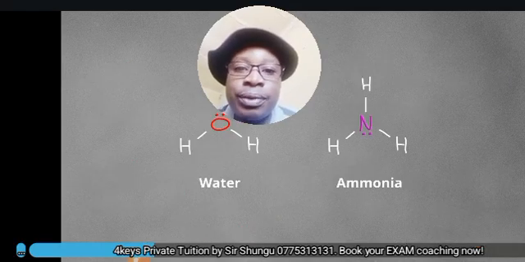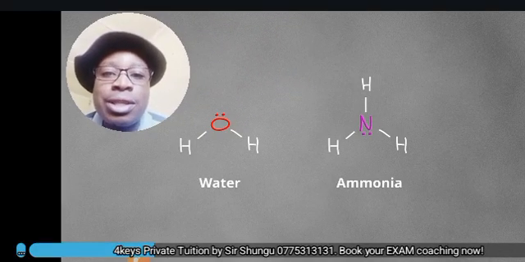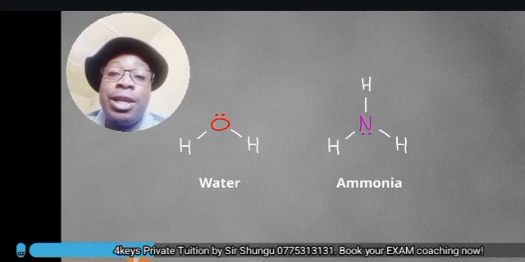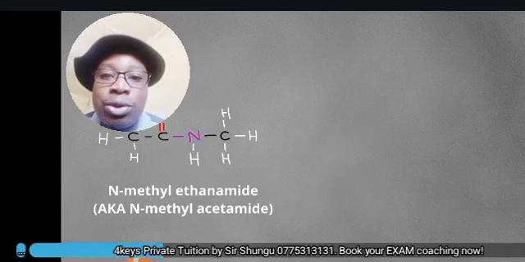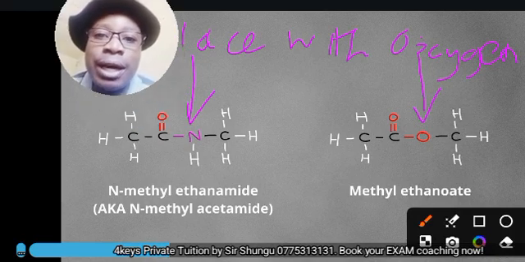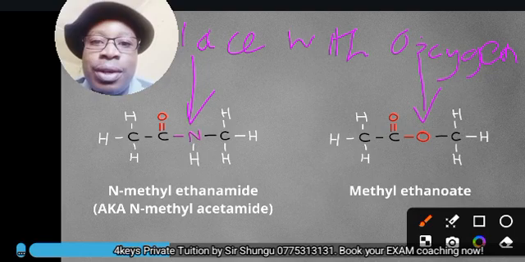Let's move on. We're back to water and ammonia. These are analogs. This is the basic idea. You need to think of organic molecules this way. There's an oxygen version and a nitrogen version, and you start to see similarities as you continue to apply this concept. If you look at that molecule, there's a link there which makes it N-methyl ethanamide.